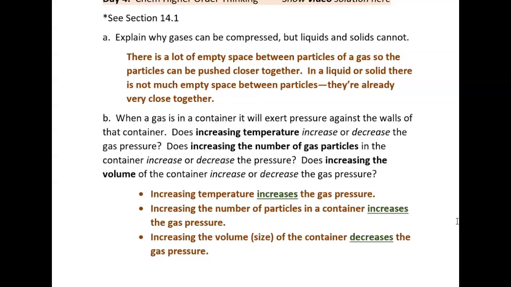And the answer to the third question, increasing the volume of the container decreases the gas pressure. Does the reasoning make sense to you? In a much larger container, the particles that are moving around within it will strike the sides of the container less often, so there will be less pressure against the container.